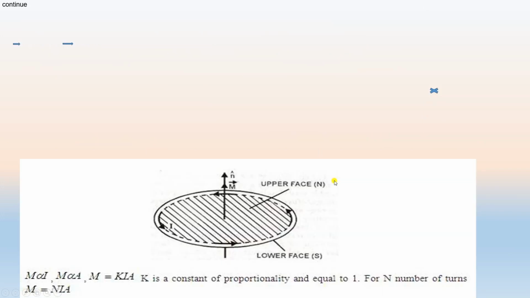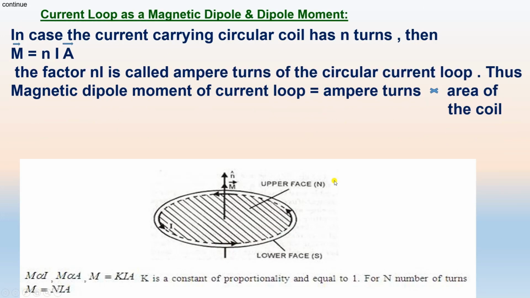Further, in case the current carrying circular coil has N number of turns, then the magnetic moment will be equal to NIA. This factor N into I is called the ampere turn of the circular current loop.